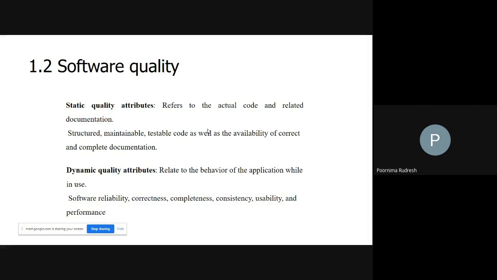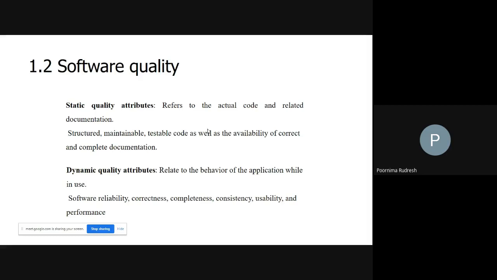Before testing the product, the testing team will go through the documentation, and based on that it will test the product. If there is no proper documentation, then we say that the software product is an incomplete product. Understood?